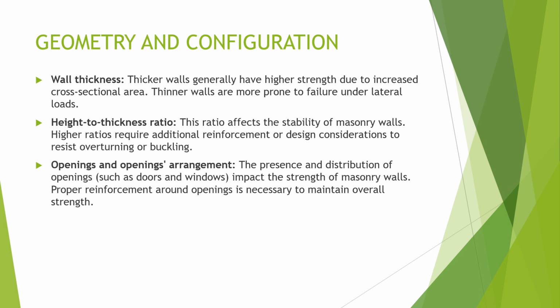Height to thickness ratio. The ratio affects the stability of masonry walls. Higher ratios require additional reinforcement or design considerations to resist overturning or buckling. Openings and opening arrangement. The presence and distribution of openings impacts the strength of masonry walls. Proper reinforcement around openings is necessary to maintain overall strength.